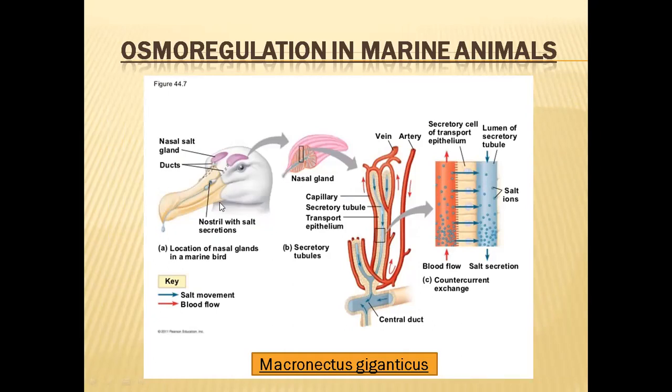So by having these special secretory nasal glands, they filter all the excess salts in the blood, and the excess salts are taken into the lumen of these nasal glands. Through these nasal gland ducts, the excess salts will be secreted in the form of tears. So this type of special arrangement is helping these organisms to lose the excess salts.